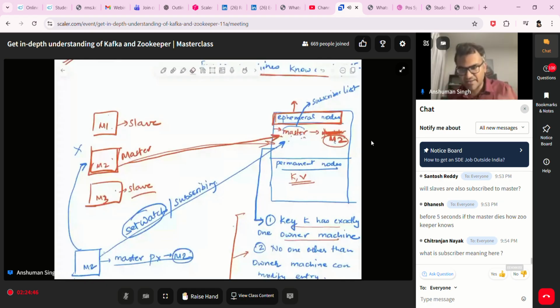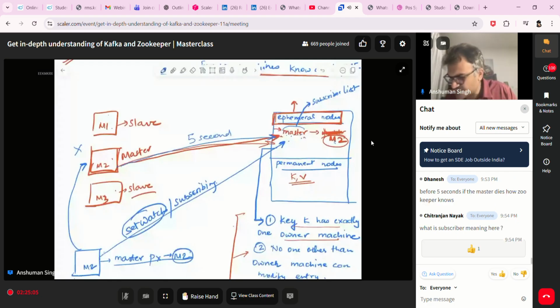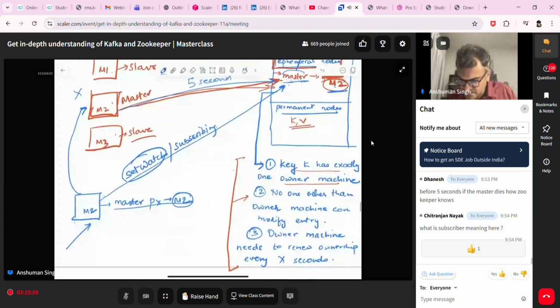Now what is happening? Listen. My master is sending a request every 5 seconds to ZooKeeper saying, look, I am still here and hence I am the owner. Till the master is alive, it will keep sending a request every 5 seconds and continue to be the master. Things will run great, because if a request comes for a partition to any machine, it can look at its local cache and forward the request without even going to ZooKeeper. So in a way, I'm saving time as well.